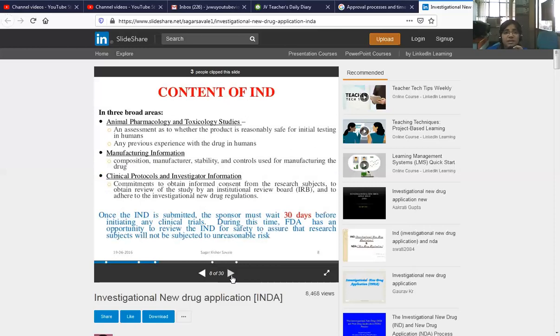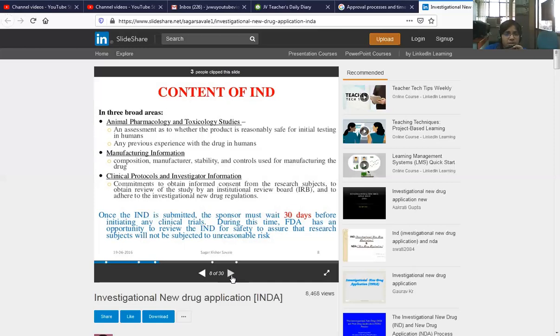Content of the IND falls in three broad areas: animal pharmacology and toxicology studies, second is manufacturing information, and last is clinical protocol and investigator information. First is animal pharmacology and toxicology studies: an assessment as to whether the product is reasonably safe for initial testing in humans, and any previous experience with the drug in humans.